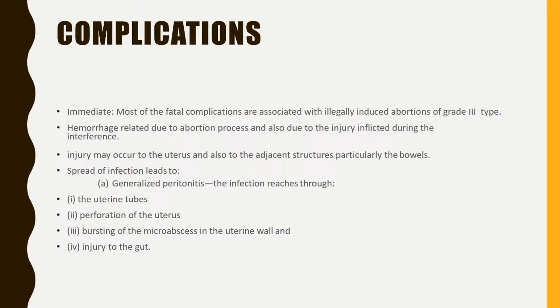What are the complications in case of septic abortion? Immediate, most of the fatal ones are associated with illegally induced abortions of grade 3 type: hemorrhage related to the abortion process and also due to the injury inflicted during the interference. Injury may occur to the uterus and also adjacent structures, particularly the bowels. Spread of infection leads to generalized peritonitis. The infection reaches through first the uterine tubes or perforation of uterus or bursting of the microabscess in the uterine wall and injury to the gut.